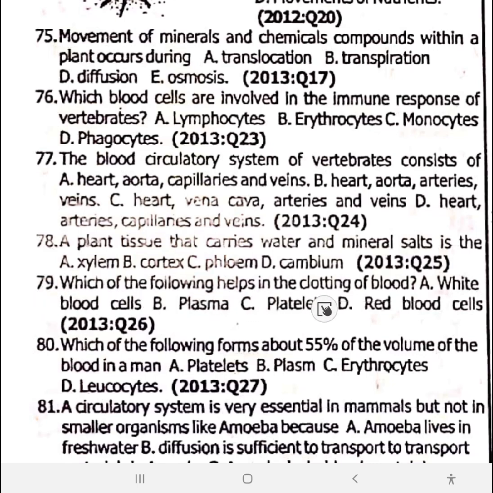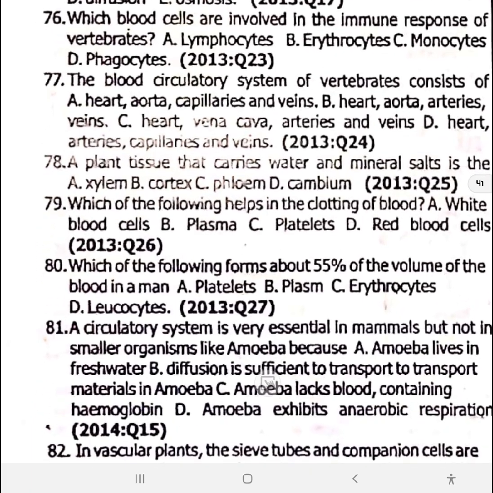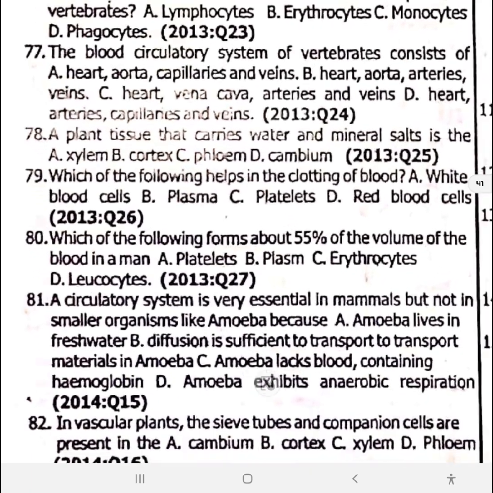79. Which of the following helps in the clotting of blood? 79 is option C, platelets. 80. Which of the following forms about 55% of the volume of the blood in man? Number 80 is option B, the plasma is about 55%. Then 81, I think the question stops here at 82.